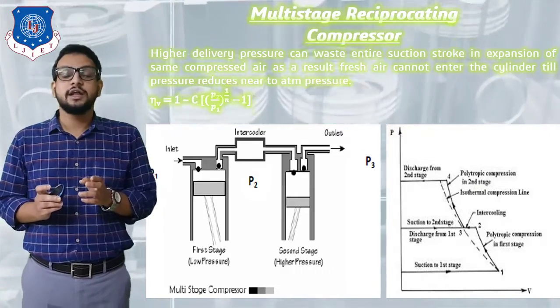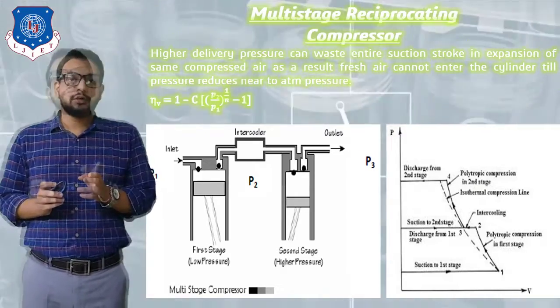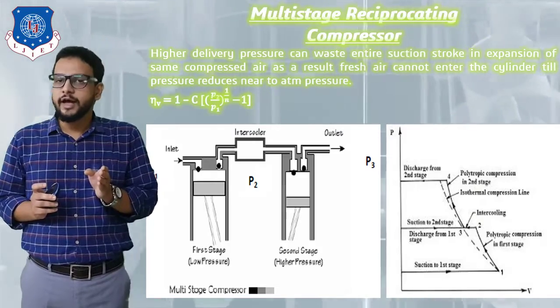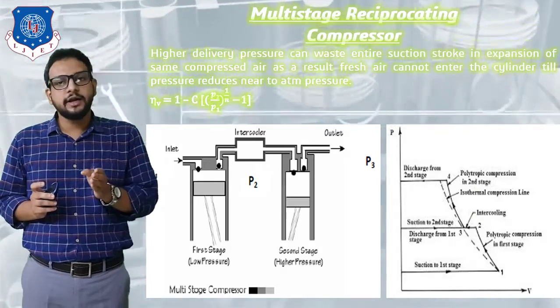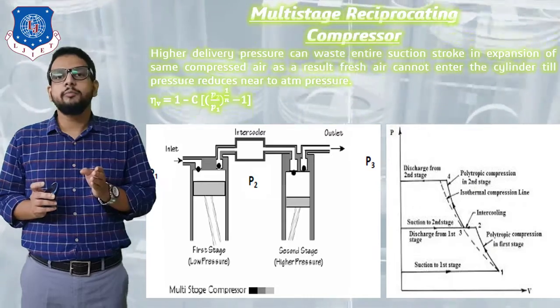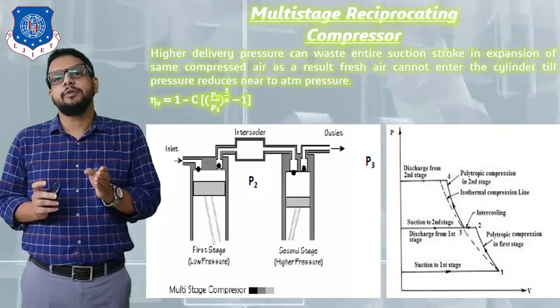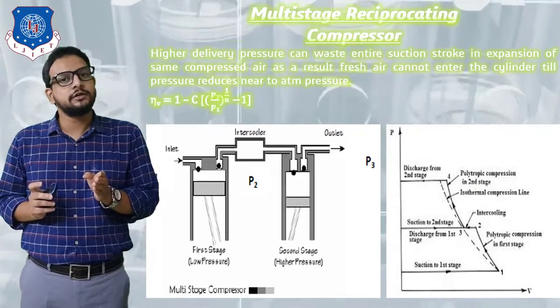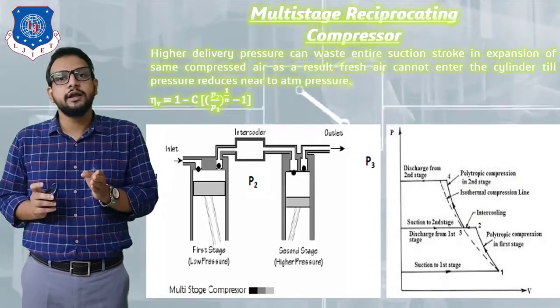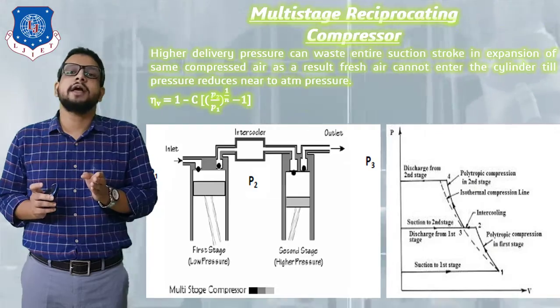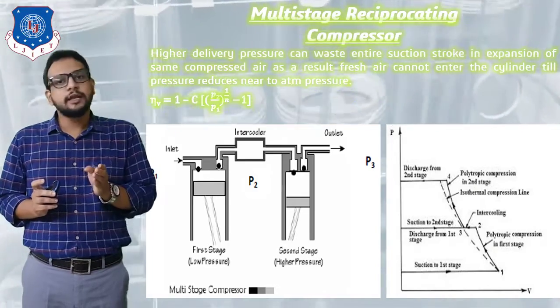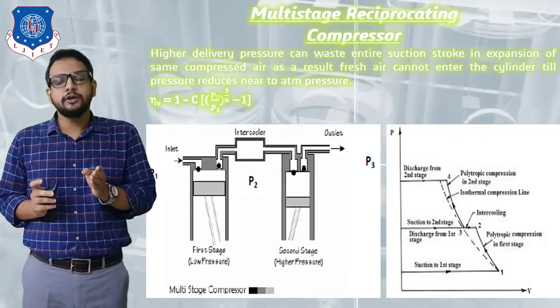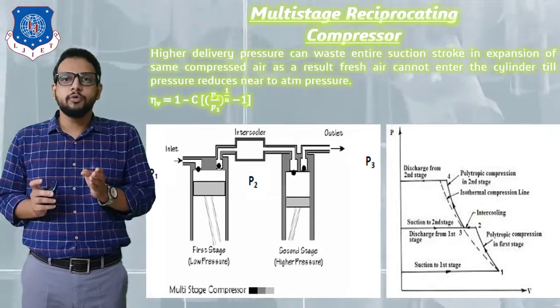So it is very clear that the higher the delivery pressure, the lower the volumetric efficiency if we use a single stage reciprocating compressor. Another problem is that whenever high pressure is required, high temperature will also be achieved, so the compressor will have to withstand high temperature, which means indirectly we need to increase the thickness of the cylinder as well as the cylinder head, which will lead to heavy working elements, right? And if the working elements are heavier, it will again incur more and more cost.